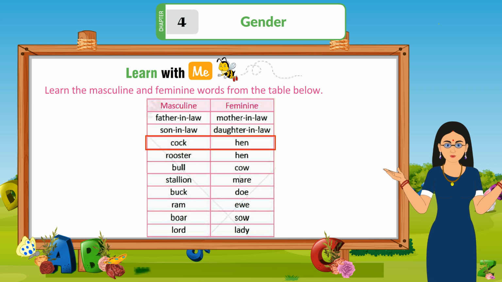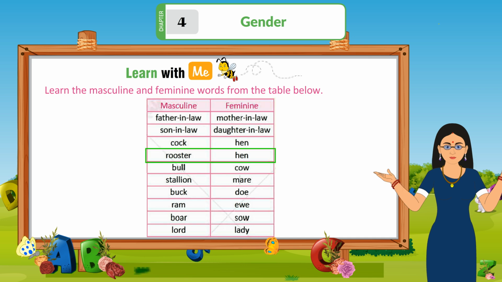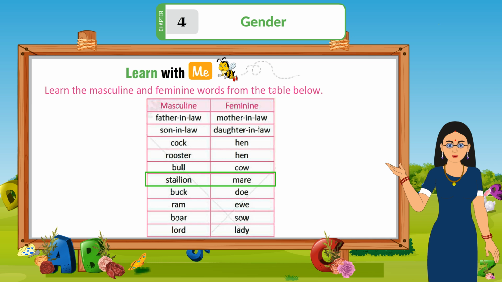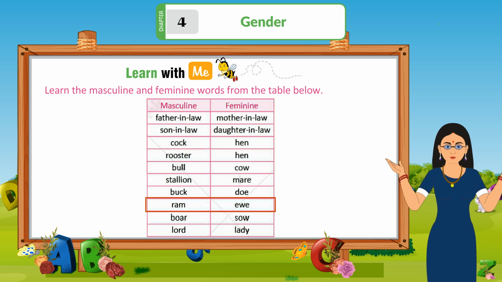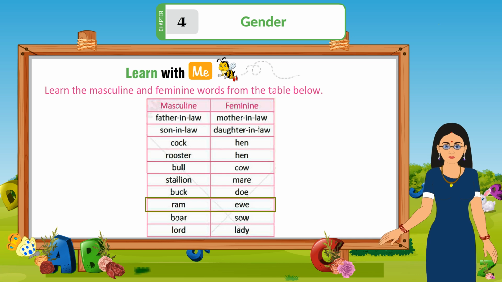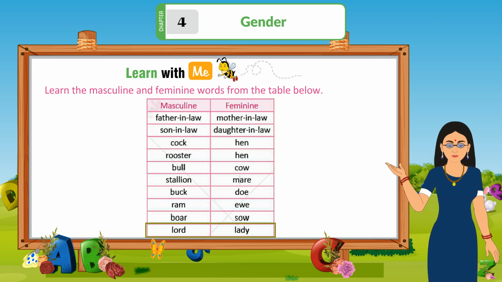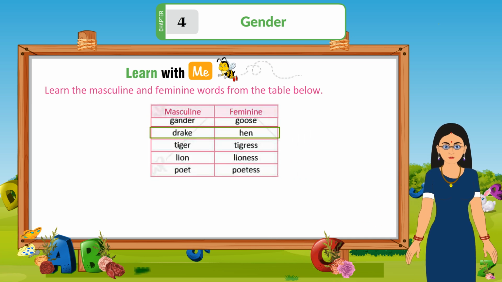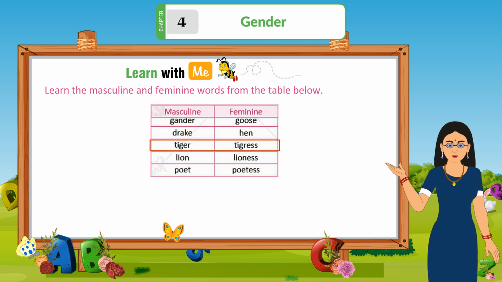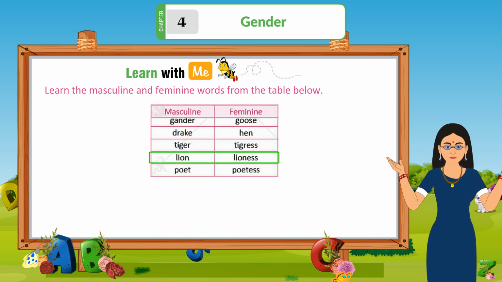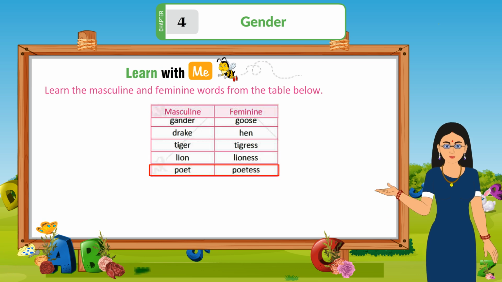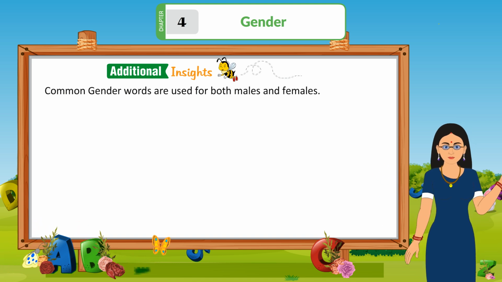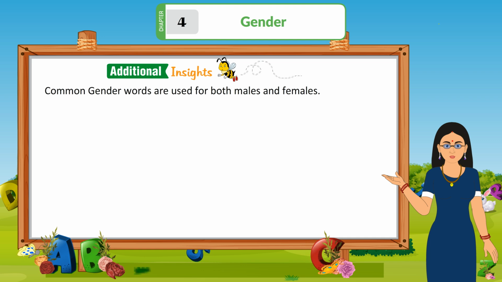Cock, hen. Rooster, hen. Bull, cow. Stallion, mare. Buck, dog. Ram, ewe. Boar, sow. Lord, lady. Gander, goose. Drake, hen. Tiger, tigress. Lion, lioness. Poet, poetess. Additional insights: common gender words are used for both males and females.